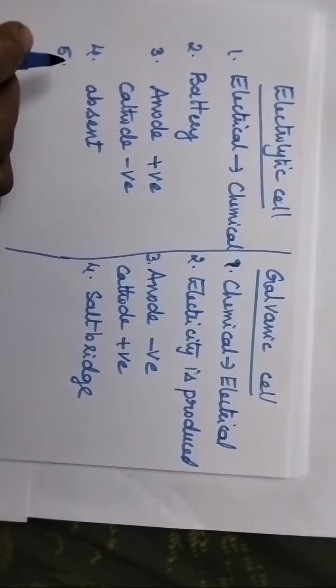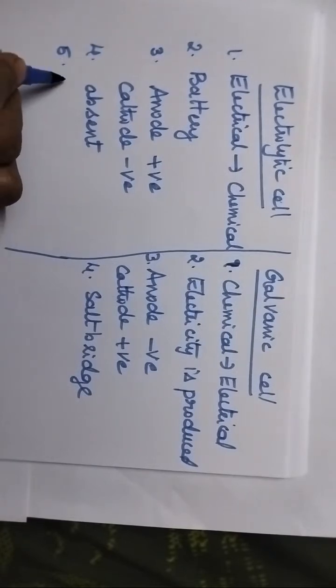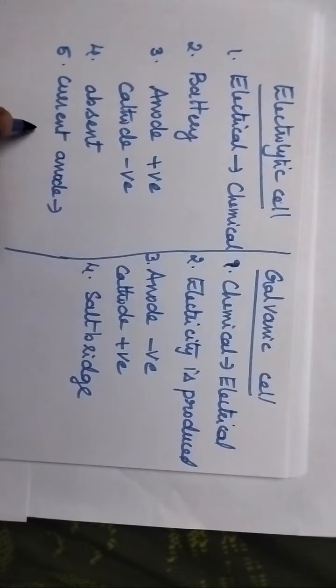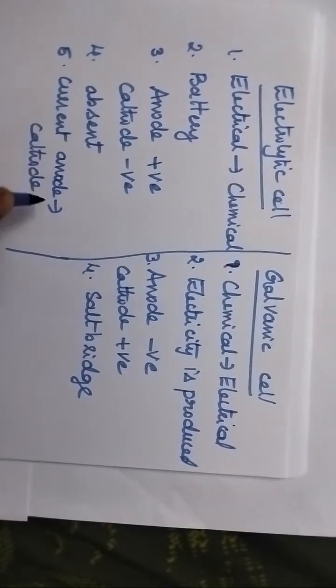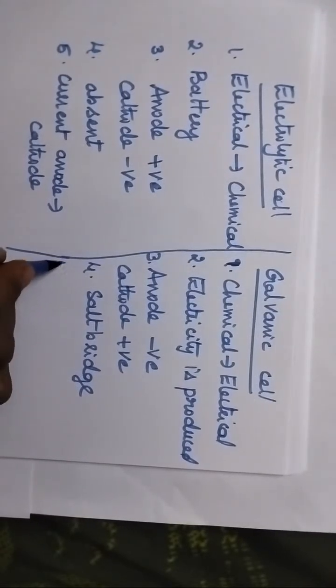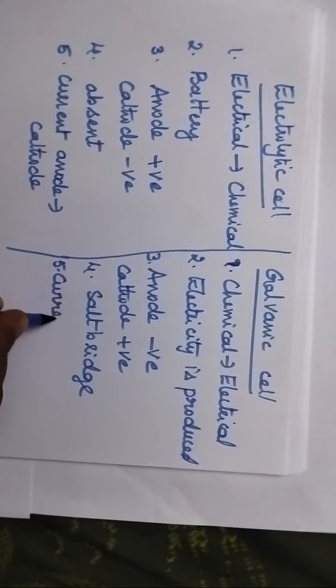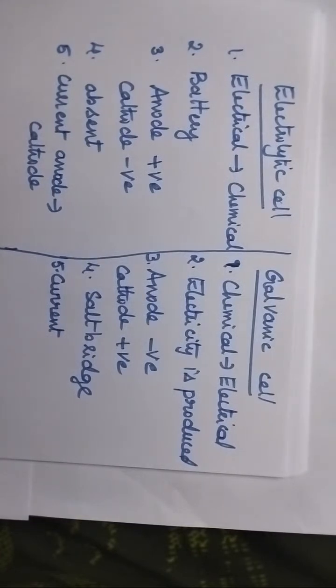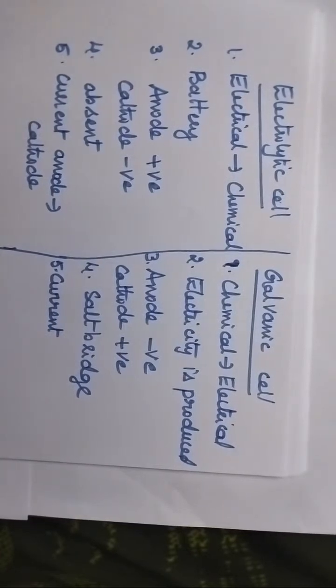Especially in the case of an electrolytic cell, always the flow of current takes place from anode to cathode. Can you guess? In the case of galvanic cell, the flow of current takes place from... Kumari, will you share?